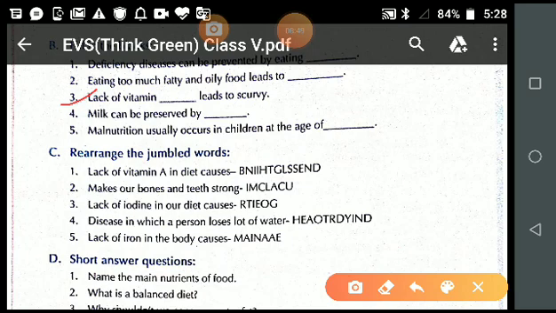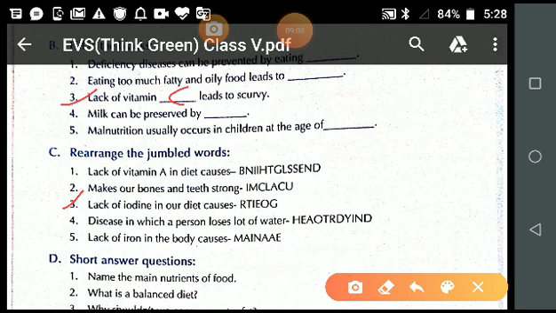This disease occurs due to deficiency of which vitamin? Now let's solve. Read this question.